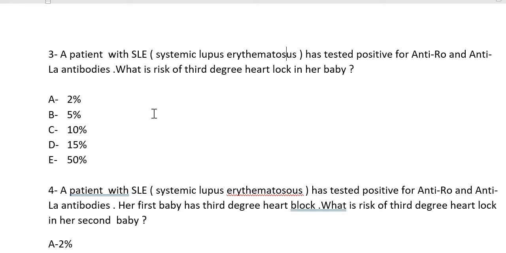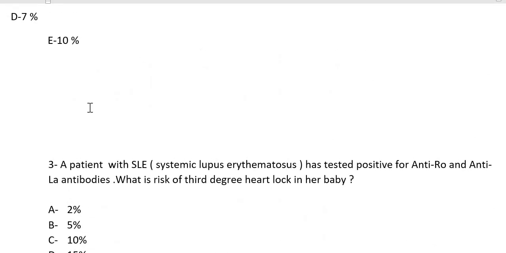The chance of this problem is 2 to 3% if the woman has anti-Ro and anti-La antibodies, as given in the guideline. So the answer will be 2%.